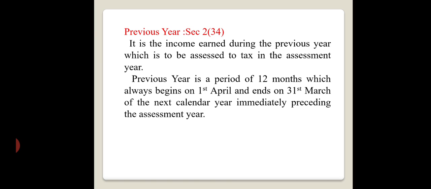To avoid the tax, if any person wants to transfer their property, the intention being to avoid the income tax. And discontinued business. If any person wants to discontinue his profession or business, in these kinds of situations the tax is to be assessed during the same year only. That should be called the previous year.